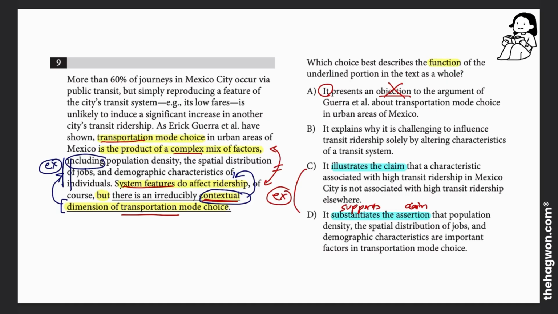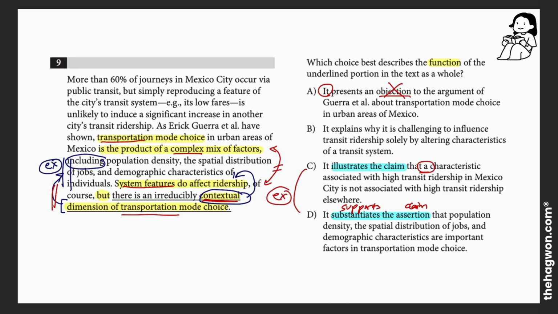So that's really not true about this second sentence that I read. This is not an example of the first sentence. They're really the same idea, just written in different words. So immediately C and D I don't like, but we'll read the rest of it just to be sure that those are incorrect. C says, it illustrates the claim that a characteristic associated with high transit ridership is not associated with high transit ridership elsewhere.